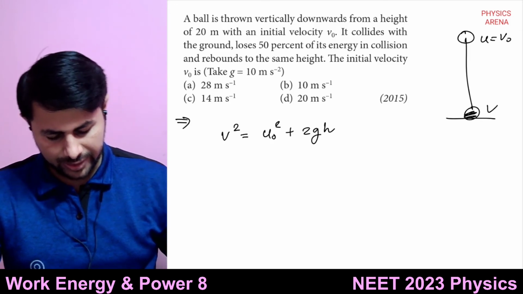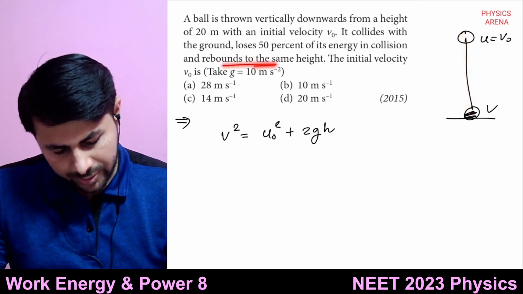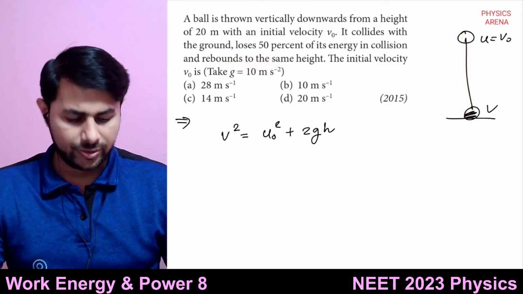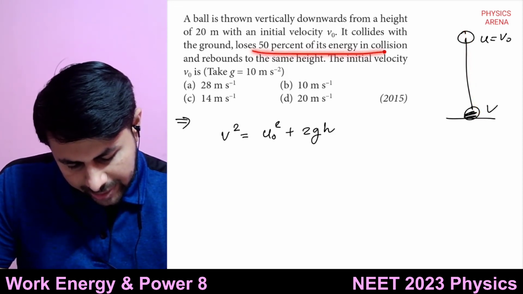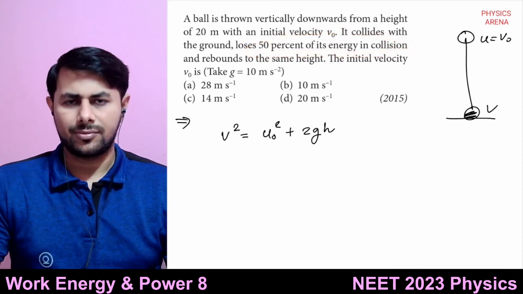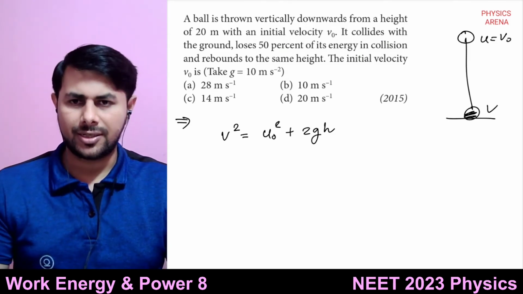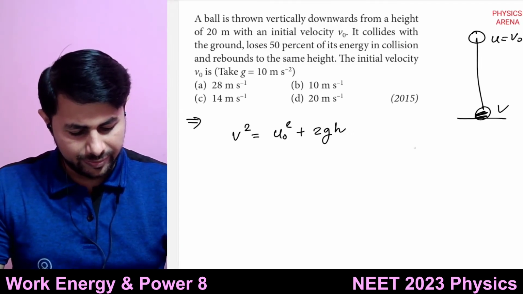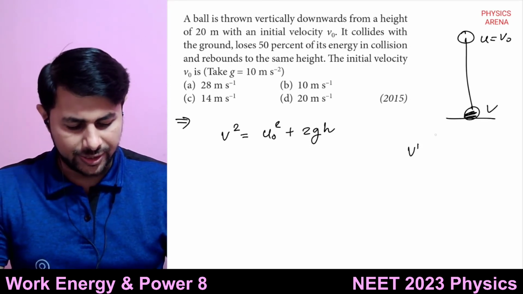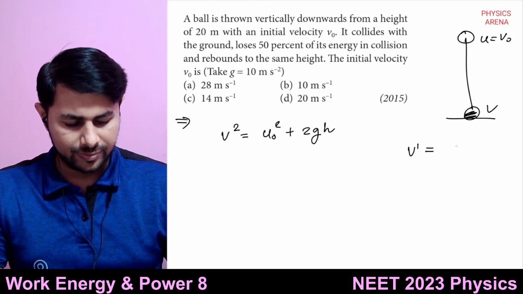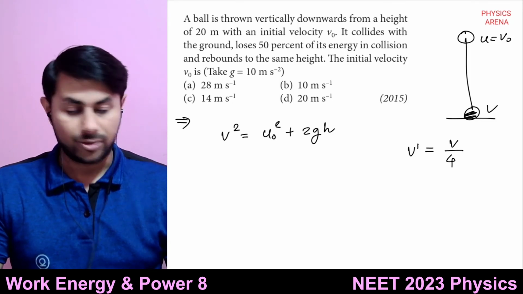Okay, and again what is given? That it rebounds to the same height h. But now 50% of its kinetic energy is lost. So if 50% of kinetic energy is lost, that means you can say what? Okay, so the speed with which it rebounds, v dash, will be equal to what? v by 4? Sorry, v by root 2.